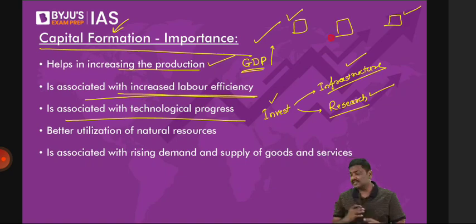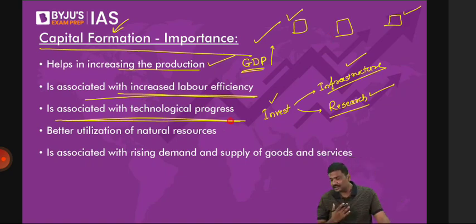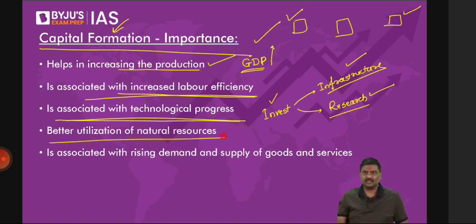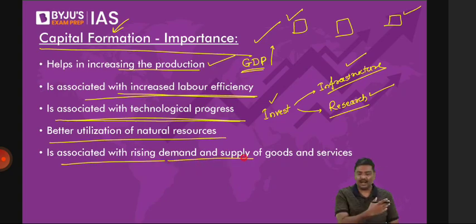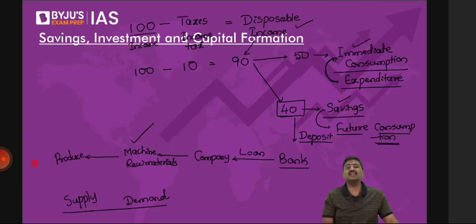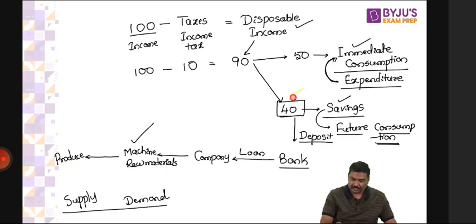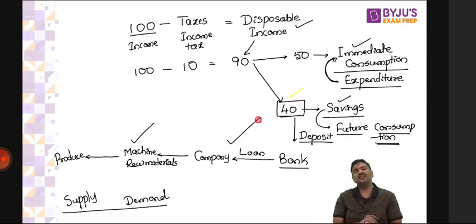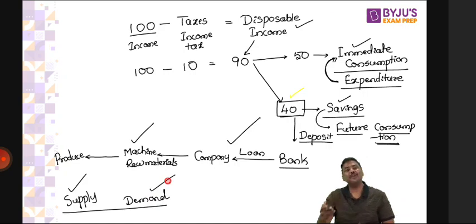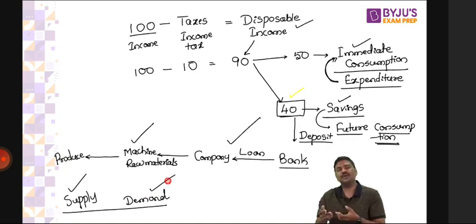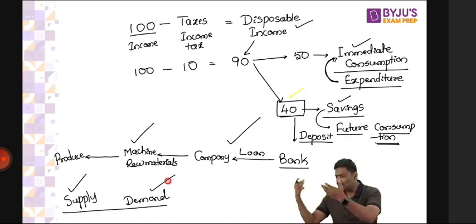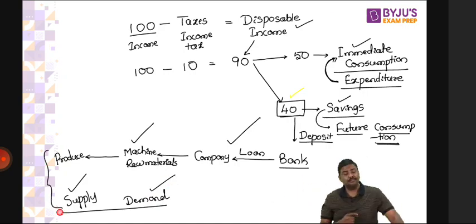It is associated with technological progress and better utilization of natural resources, whatever minerals you are getting. Don't you think with better technology, we'll be able to utilize the resources in a much better way now? It is associated with always a rising demand as well as supply of goods and services. Any difficulty with the last point? Please go back to the cycle that I've explained earlier. If investment is happening in the economy, it simply means there's capital formation. And when there's capital formation, are we not increasing the employment? With the rise in employment, people are earning more salary. They will start demanding more and more goods and services. So these are certain important outcomes or reasons why we actually require capital formation.